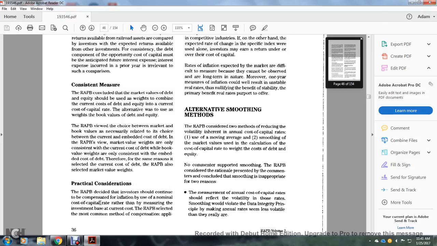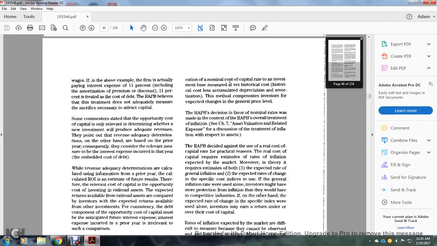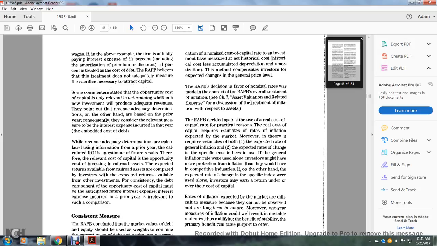by the use of the normal cost of capital rate rather than measuring the investment base at current cost. The Board selected the most common method of compensation, the nominal cost method, with the investment base measured by net historical cost less accumulated depreciation and amortization. This method of compensation assumes the investors expected the change in the general price level.